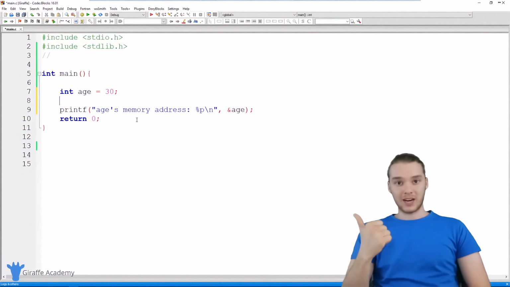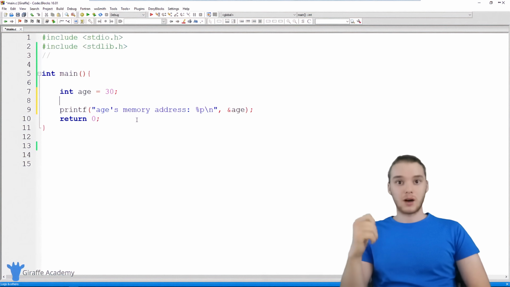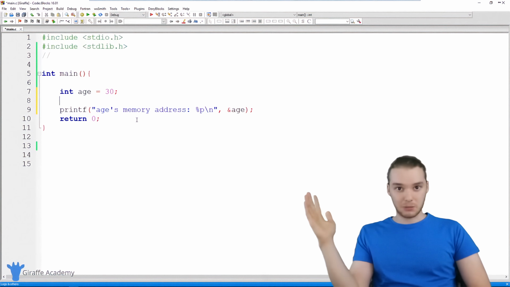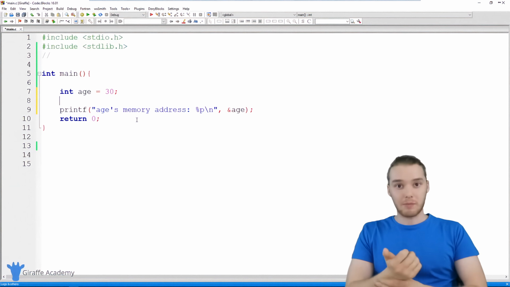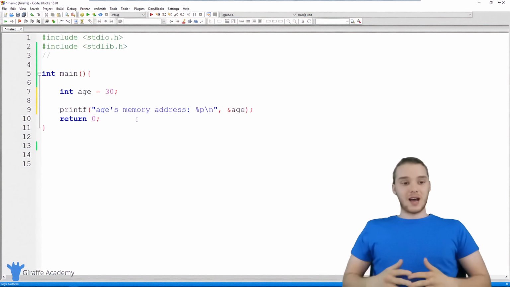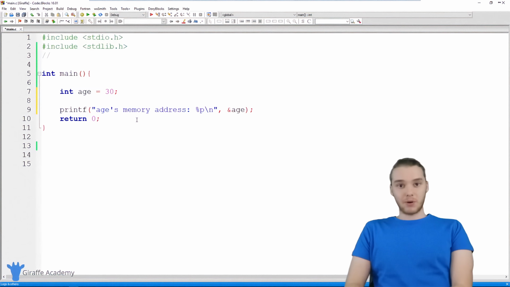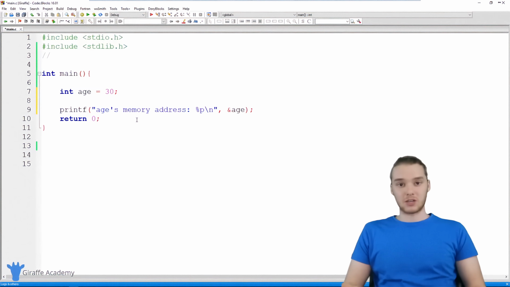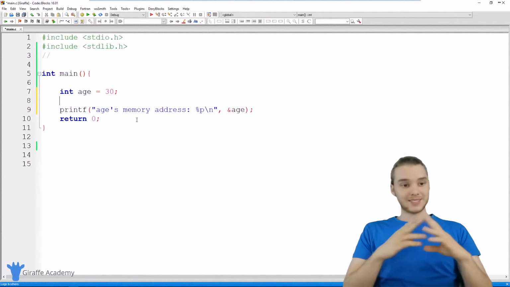I can work with an integer in my program. An integer is a whole number, right? I can work with a double in my program. A double is a decimal number. I can work with a char in my program. A char is just a character. I can work with a pointer in my program. A pointer is just a memory address. That's it. A pointer is just another type of data that I can use and work with inside of my programs. And it just happens to be a memory address inside of the memory, or the RAM, in our computers. That's all it is.